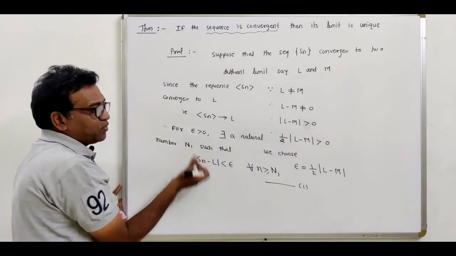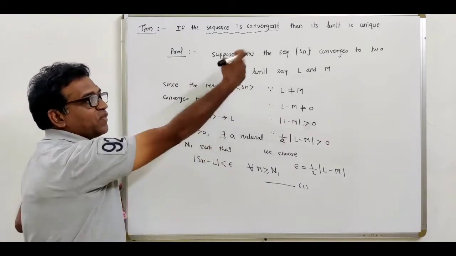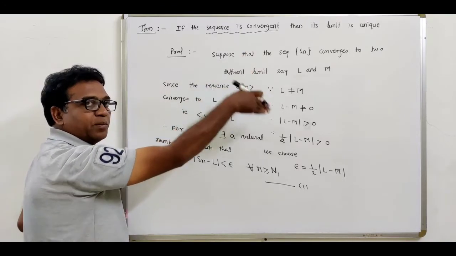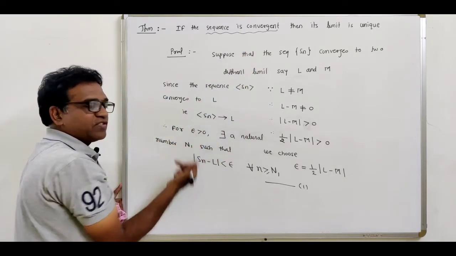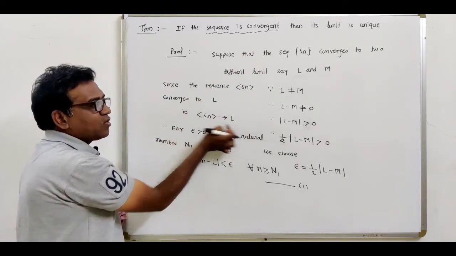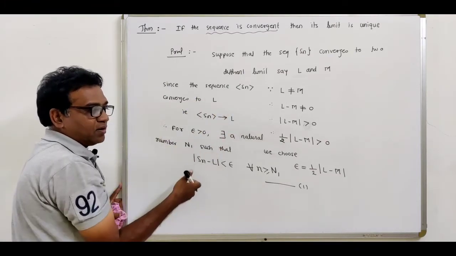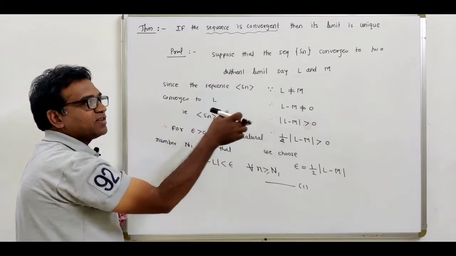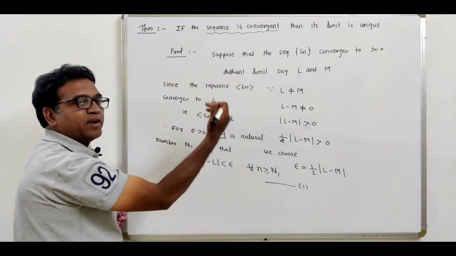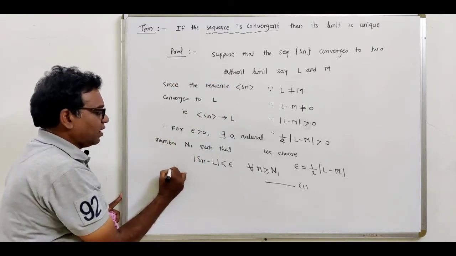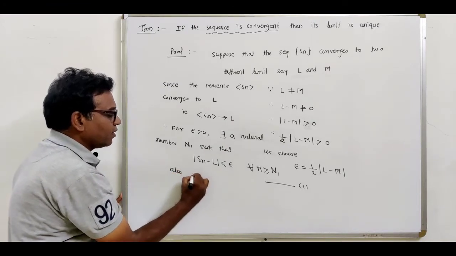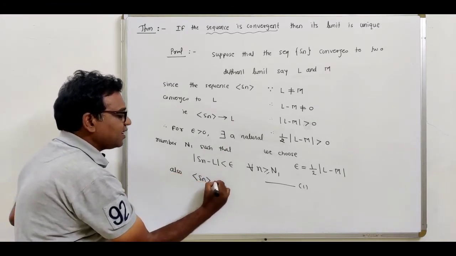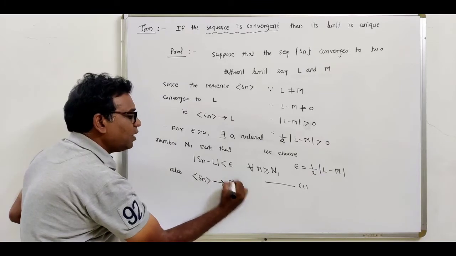So see, we are using the concept that sequence Sn converges to two different limits. So first of all, use the first concept that sequence Sn converges to the limit L. So this is a definition. Now use the second concept that sequence Sn converges to the second limit, M. So right here also, sequence Sn converges to limit M.